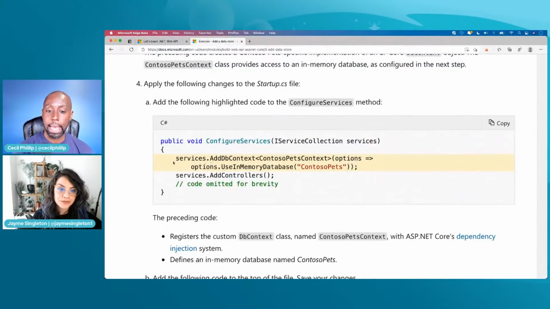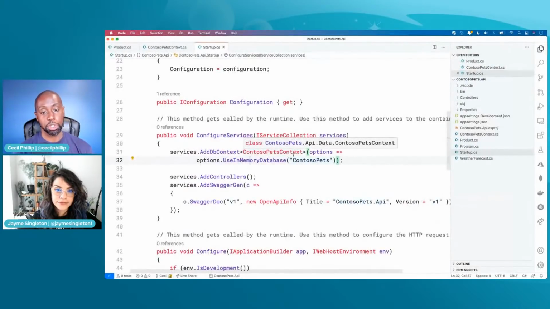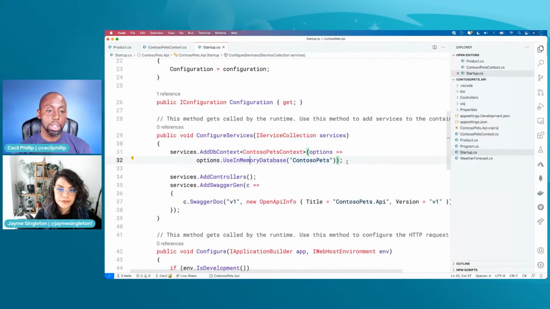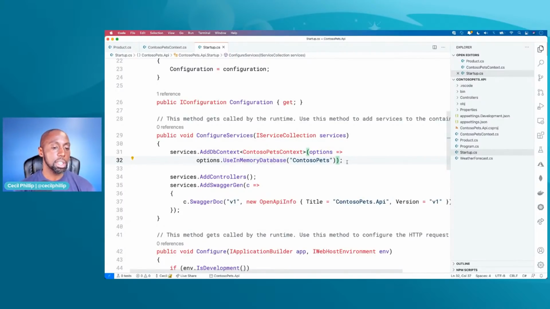Yeah, so this part that's highlighted. I took this highlighted part and I added it to this configure services method. Now, what does this configure services method do? Within the context of ASP.NET Core, this essentially is where we set up our services, right? We set up what's called dependency injection. And essentially it allows us to make a lot of these different things that we want to use inside of our application available to other parts of our code.